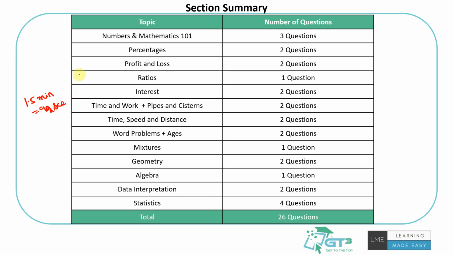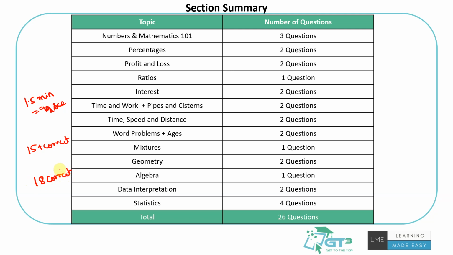And to be frank, I personally believe this test is clearable in this particular section, right? I'm not sure if there's an overall cutoff or anything for this, but to get into, for example, TCS, I'm assuming that getting 15 plus correct, that is almost 60% of the score, out of 26, I'm expecting this to be a good score to look at. If you want to be on the safe side, maybe 18, right?